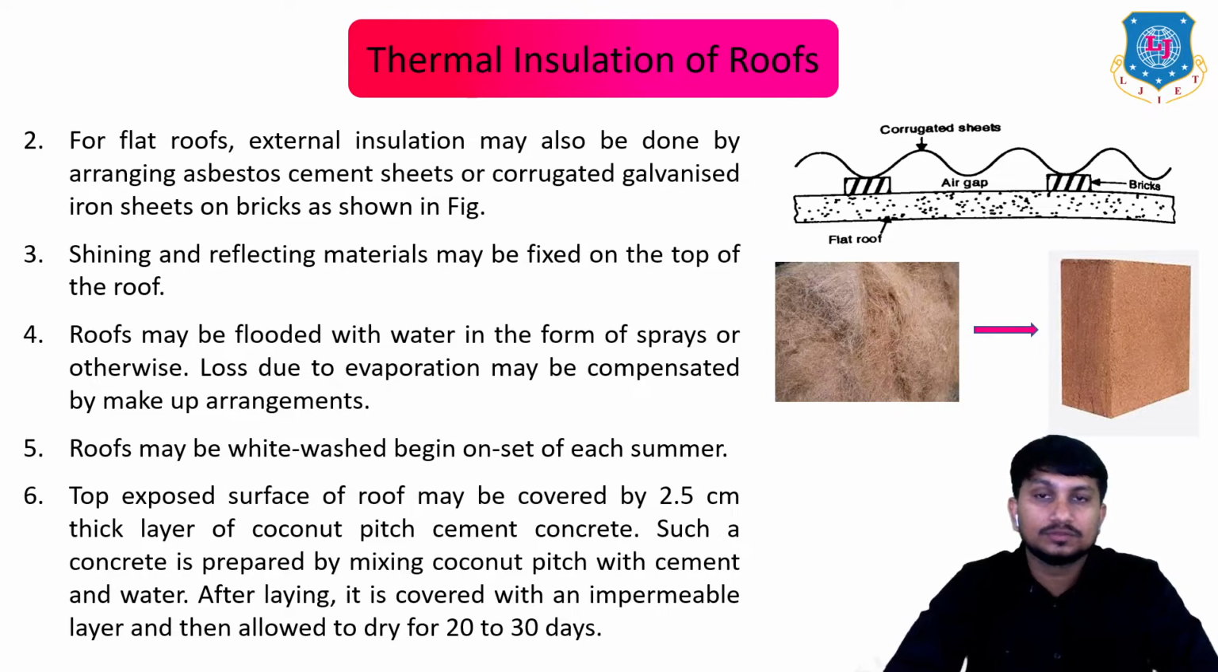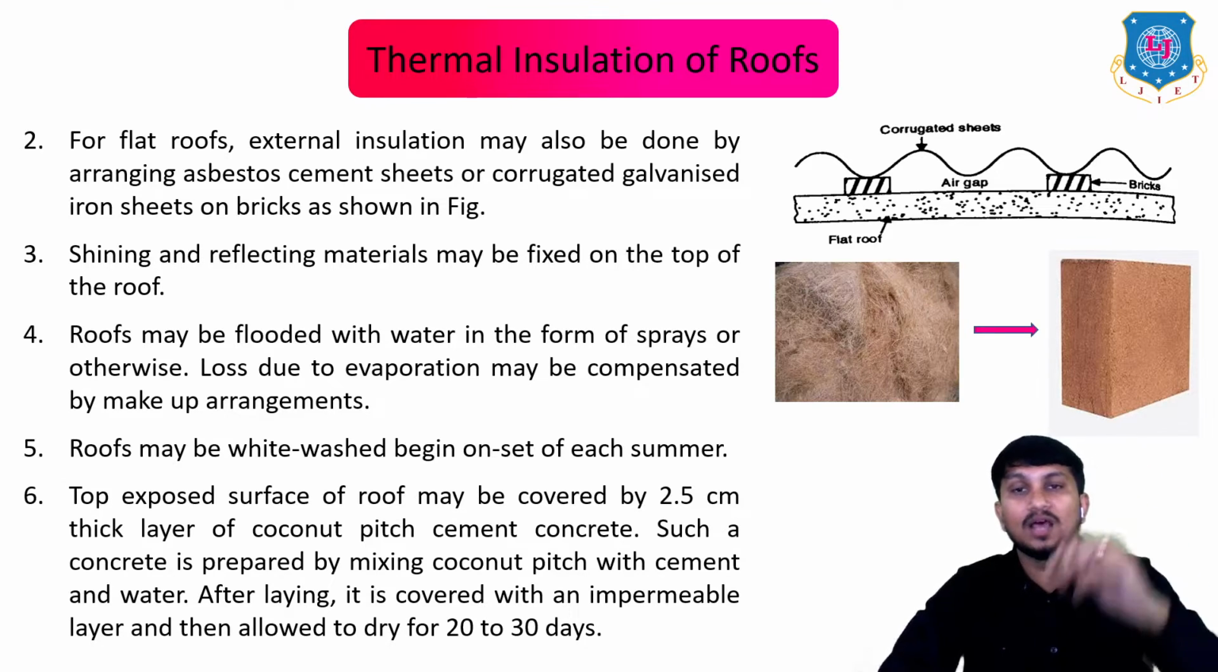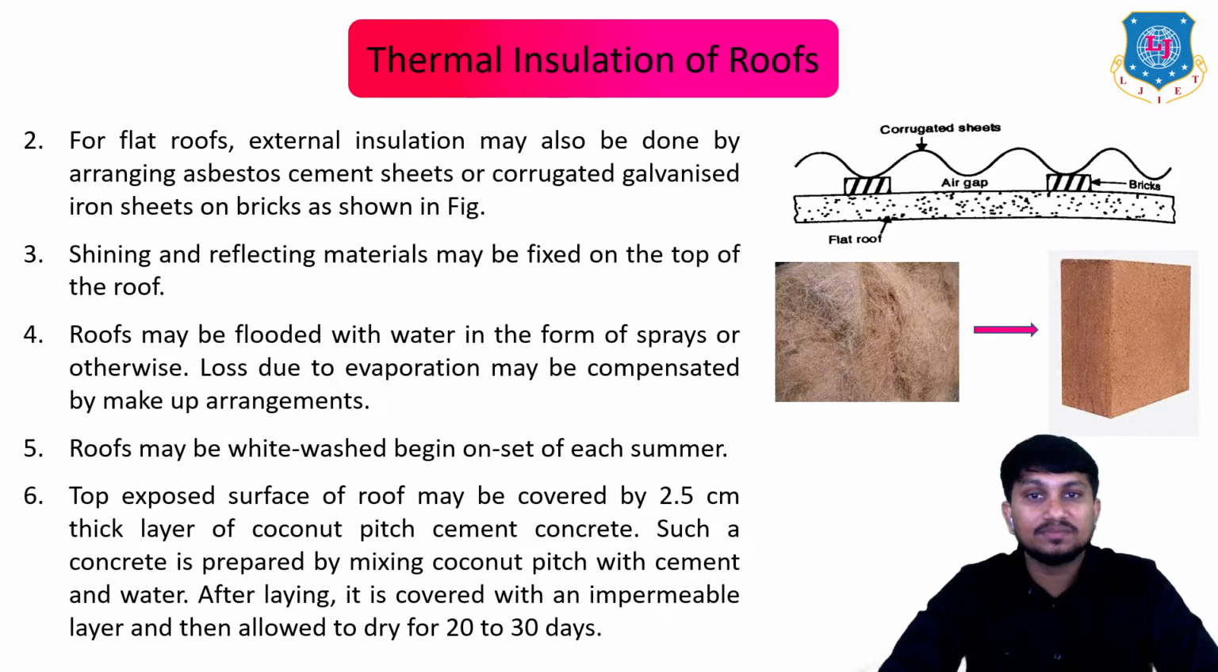Second method of thermal insulation of roofs is for flat roofs. External insulation may also be done by arranging asbestos cement sheets or corrugated galvanized iron sheets on bricks as shown in this figure. Okay. So for flat roofs, this is how you can insulate the roofs. Okay. Third, shining and reflecting materials may be fixed on the top of the roof to reduce the heat. Okay. Fourth, roofs may be flooded with water in the form of sprays or otherwise. Loss due to evaporation may be compensated by makeup arrangements.